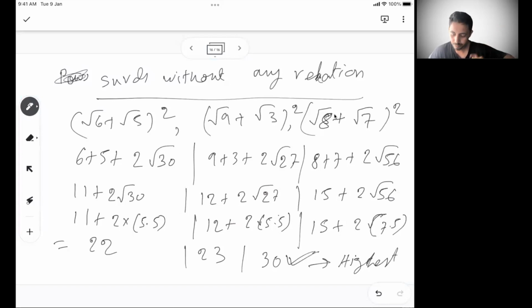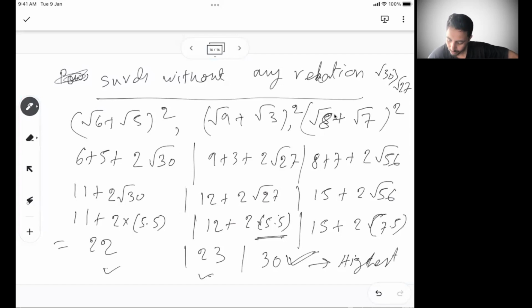The challenge here is to understand which one of these two is higher, because here you get 22 and here you get 23. But if you understand correctly, root 30 is greater than root 27 any day. If I approximate root 30 as 5.5, the root 27 approximation should be less than 5.5, right?